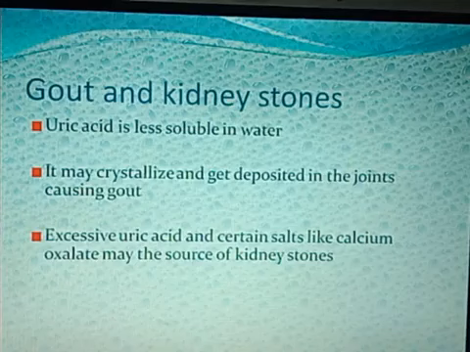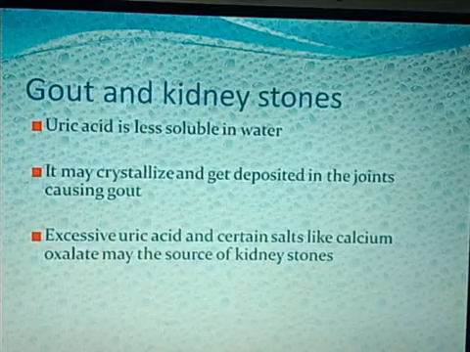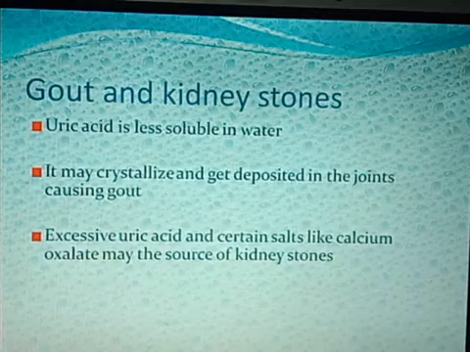Excessive uric acid and certain salts like calcium oxalate are the source of kidney stones. How are kidney stones formed? These are formed when large uric acid crystals are formed, or certain salts like calcium oxalate. When they are formed, they are usually the precursors or the source of kidney stones. They will form the kidney stones.